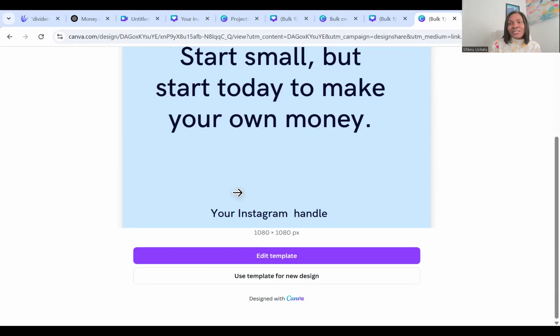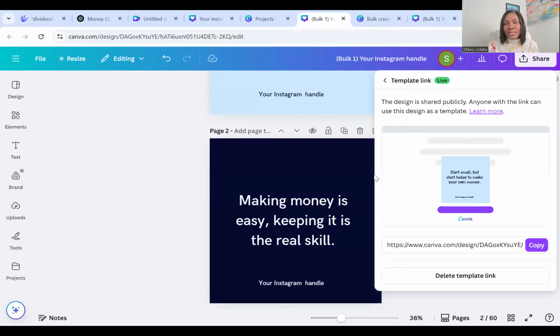Something like that. Now that we have the template link, before we start selling, I'm going to do the reels. After we're done with the reels, then we can do what? We can create a store and start selling it. But remember, we have copied the template link, and the template link is what we're going to be using to sell this product. You can deactivate the link. Once you deactivate this link, anybody that has access to this link would not be able to view the product again. So remember, this is a digital product. It is available for them for life, so you don't need to deactivate the link.